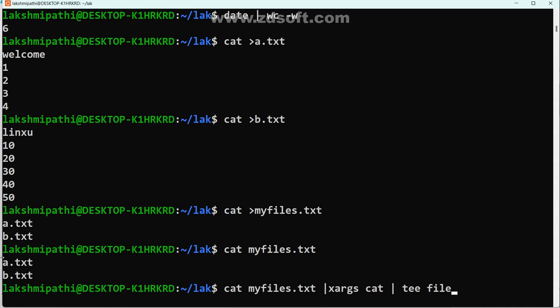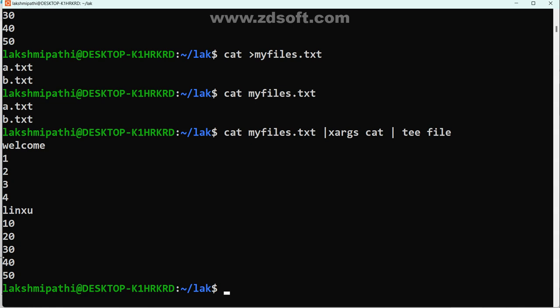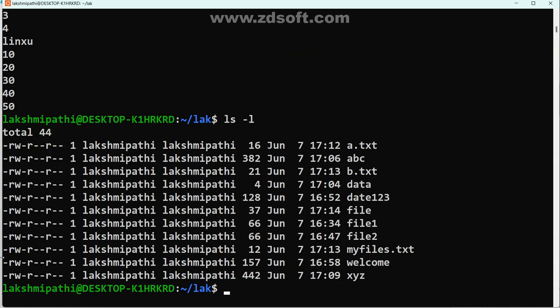That's all, we'll try up to this. Tee will follow multiple things. You may check it. Is it worked or not? Tell me. Data is stored where? See, the file got created or not? ls -l. Check it. File got created.